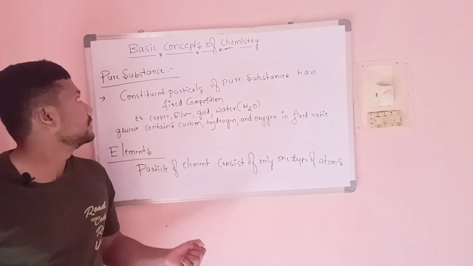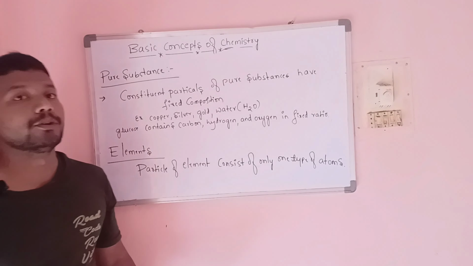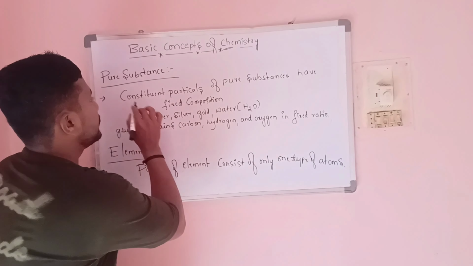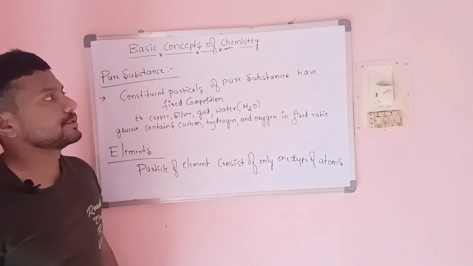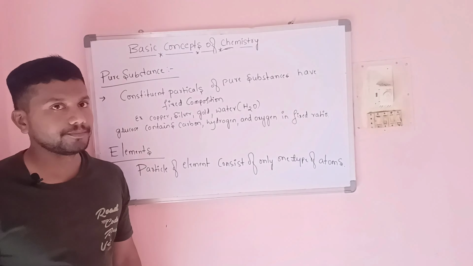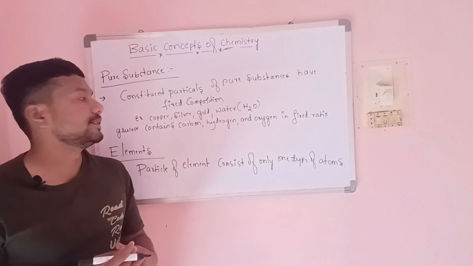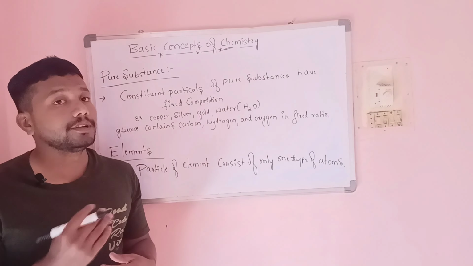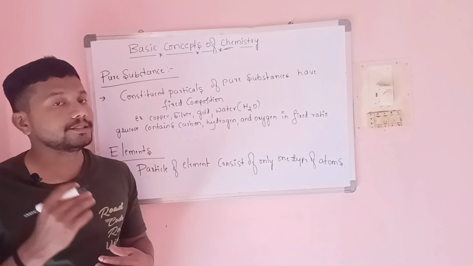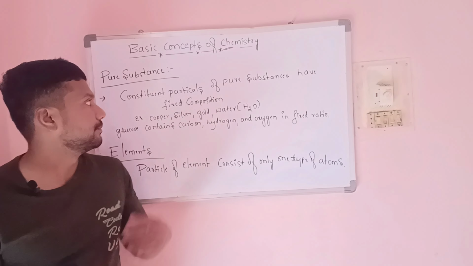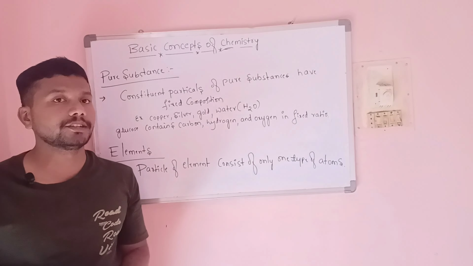So now we are going to discuss what is a pure substance. The constituent particles of a pure substance have a fixed composition. In a mixture, we know there is no fixed ratio, but in a pure substance there is a fixed ratio.